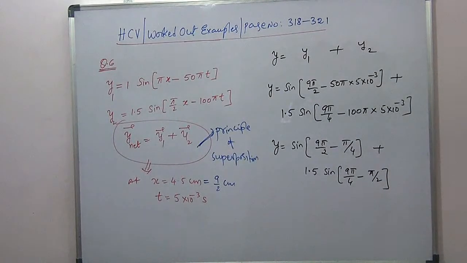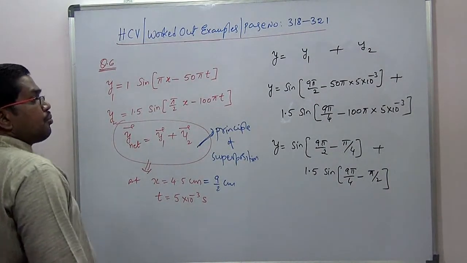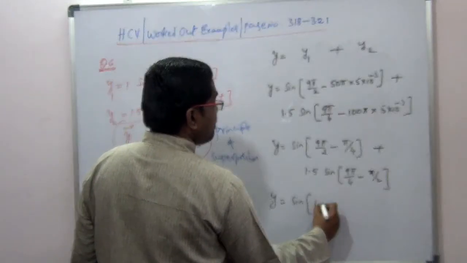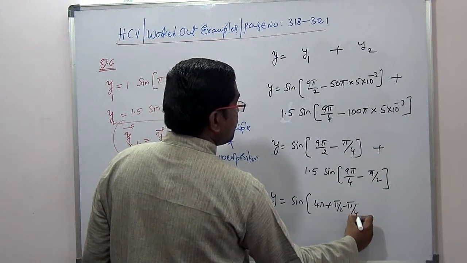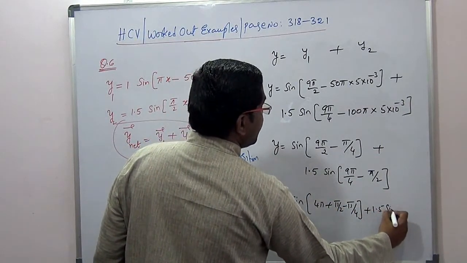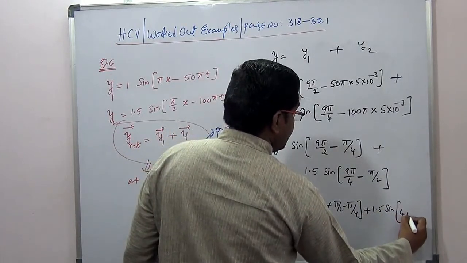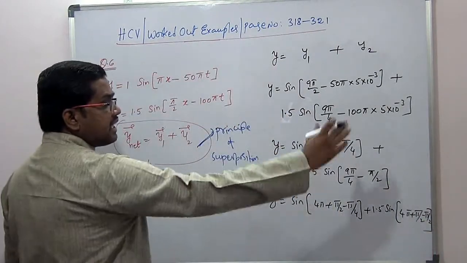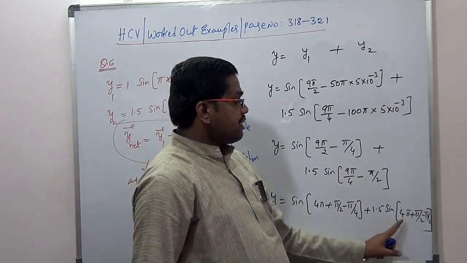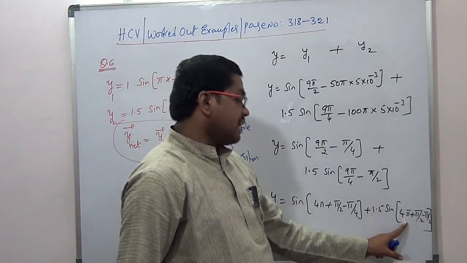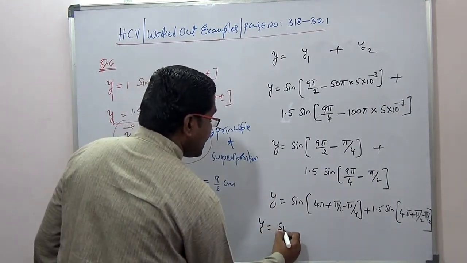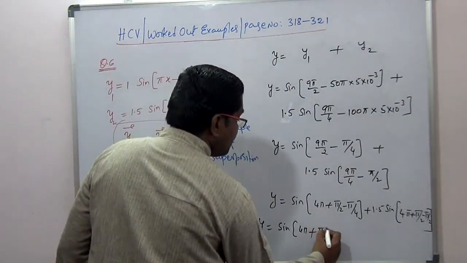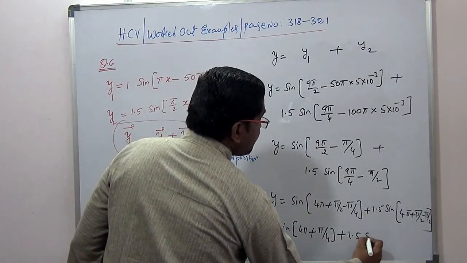Pi by 2 will be written as 4 pi plus 1 by 2, this can be written as y is equal to sine of 4 pi plus pi by 2 minus pi by 4, then plus 1.5 into sine of 4 pi plus pi by 2 minus pi by 2. So that entire thing will become 0, then sine 4 pi only remaining, sine 4 pi will be again 0. Then y is equal to sine of 4 pi plus 1/2 minus 1/4, it is 1/4, then plus 1.5 into sine of 4 pi.